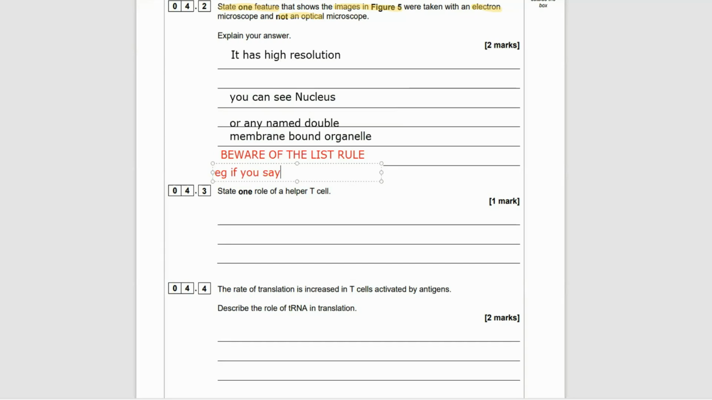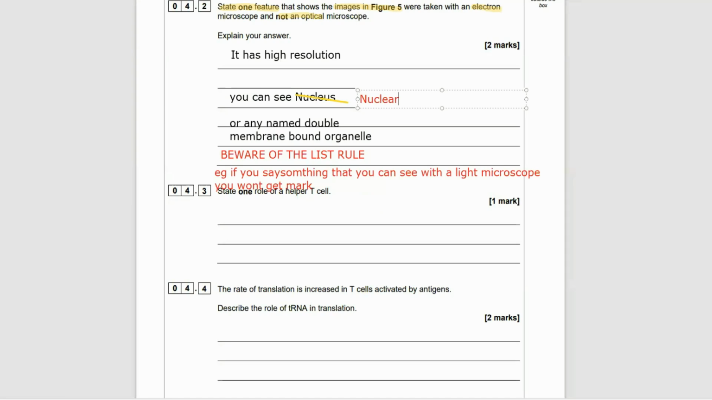E.g., if you say oh, you could see the cell wall. Well, you could see that with an optical microscope as well. So use your double membrane bound organelles. However, you could see the nucleus. So scrap that one I've said about the nucleus, because you could see that with an optical microscope. We'll cross that one out there.